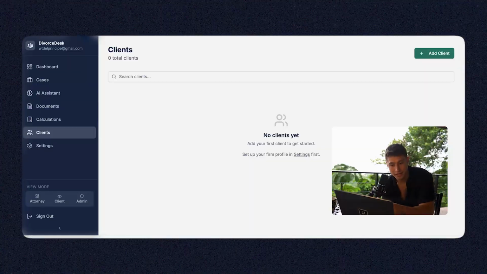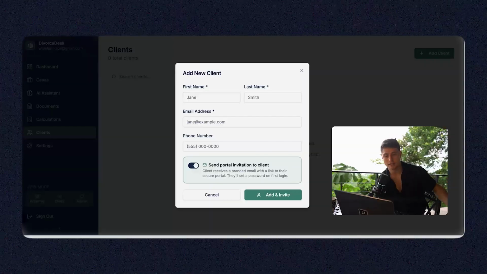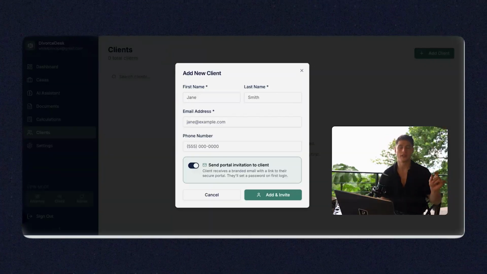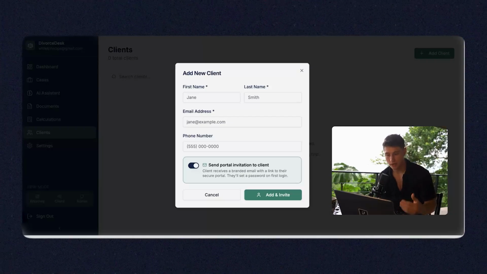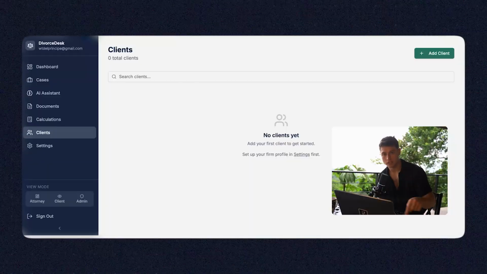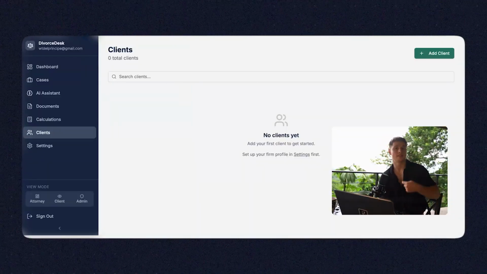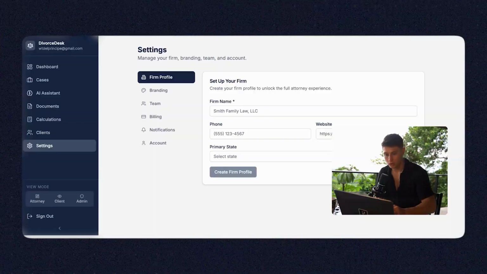Next is going to be clients. You could add a client as an attorney, and from there, that client will receive access to their own personal portal where they could communicate directly with their attorney. So every single time I add a new client, I could add them to a particular case that I'm working on, and they get direct access to see the progression of that case and to speak to me as their attorney.